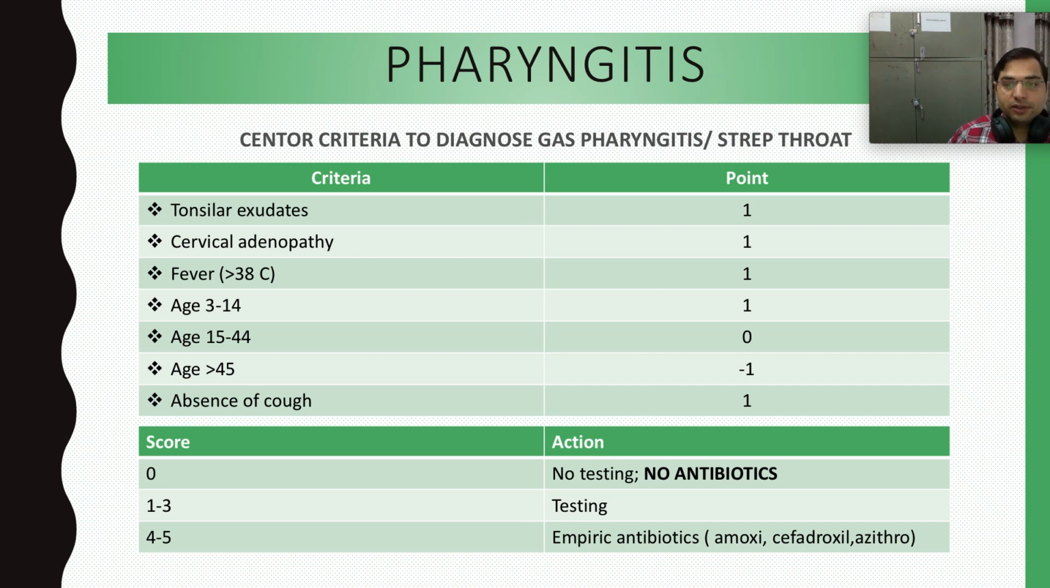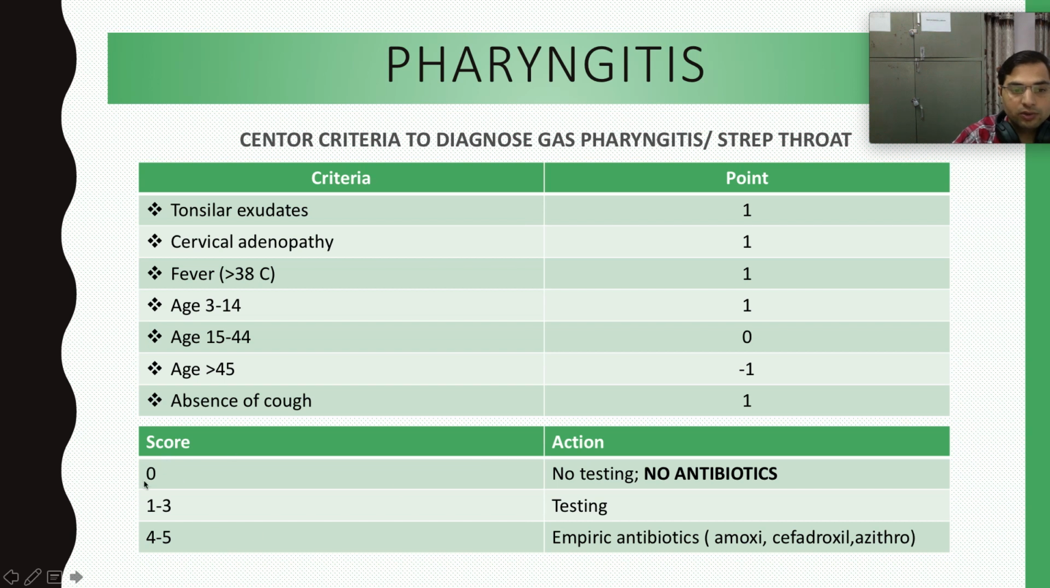3 to 14 years, if somebody is having a sore throat, we give 1 point. If age is 15 to 44 years, we give 0 points. If age is greater than 45 years, we give -1 point. And absence of cough is also considered as positive 1 point. So if somebody is having tonsillar exudates plus fever, we add 1 plus 1. If the age is also 3 to 14, we add 1 more point, it becomes 3 now.